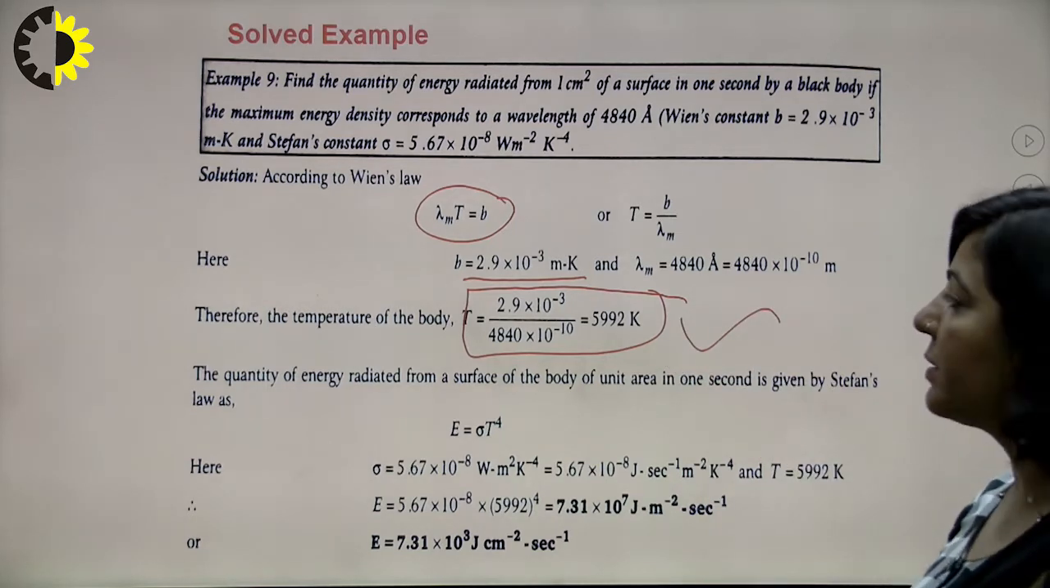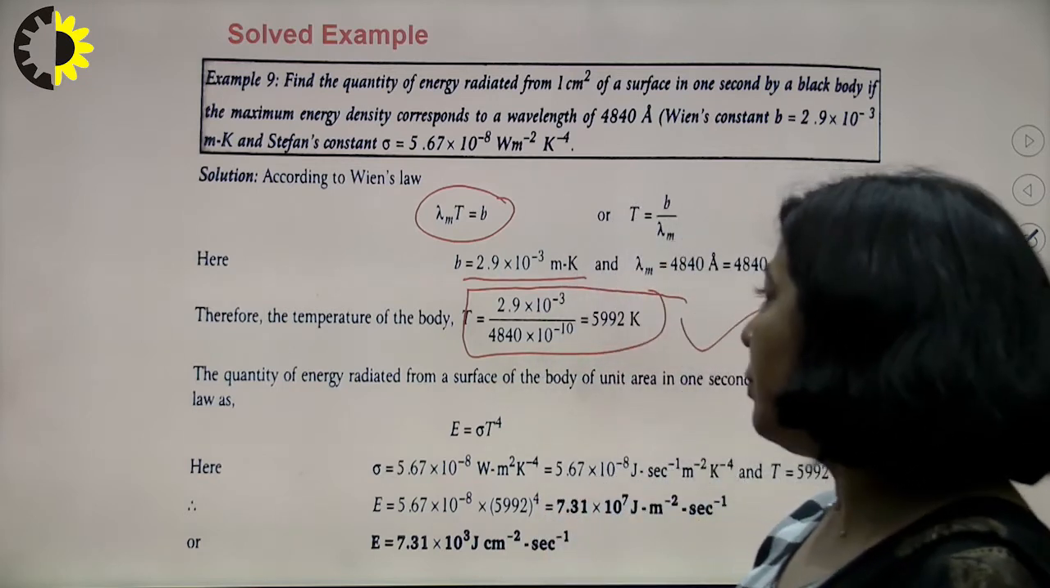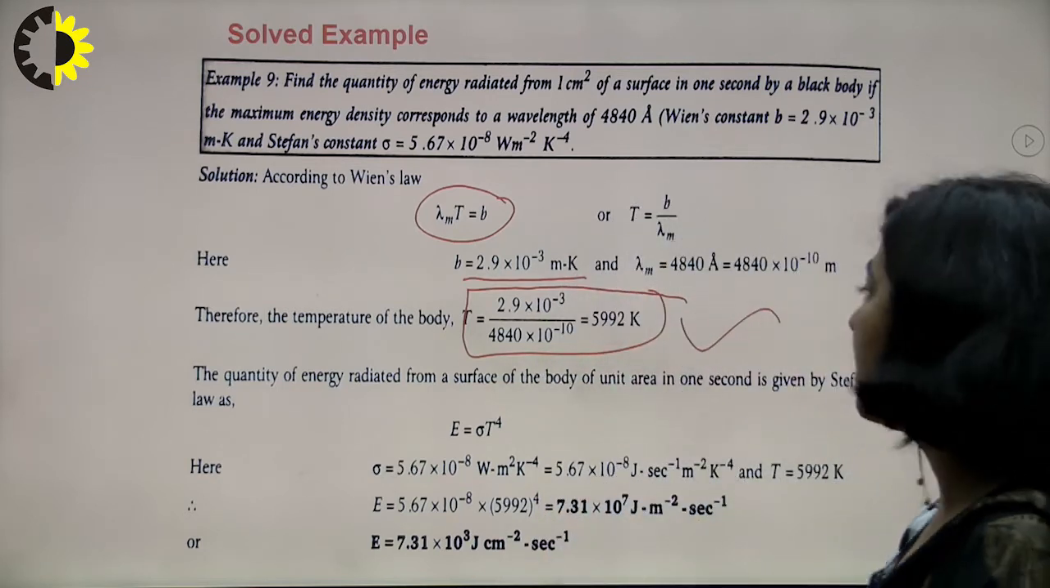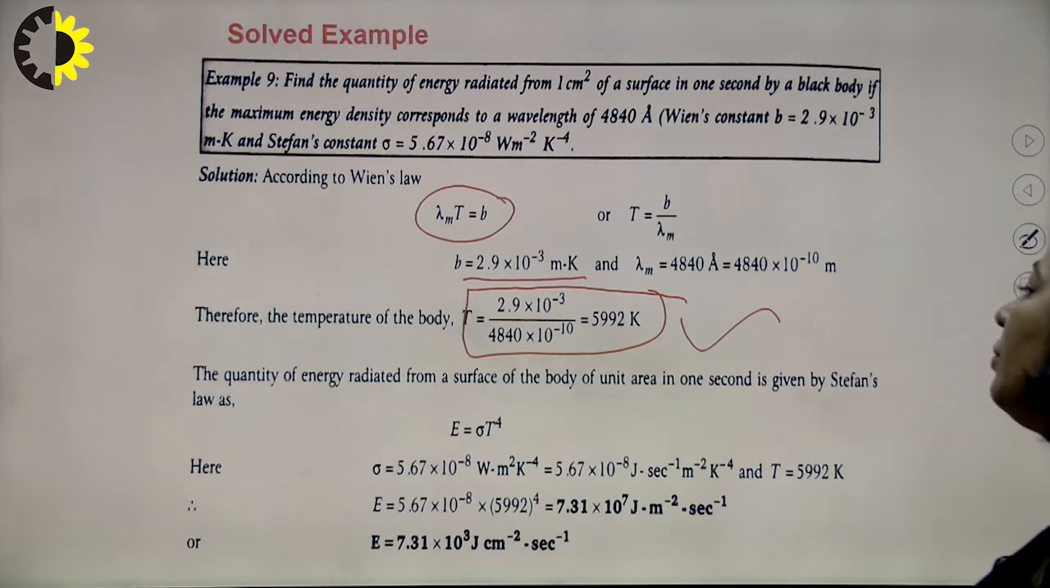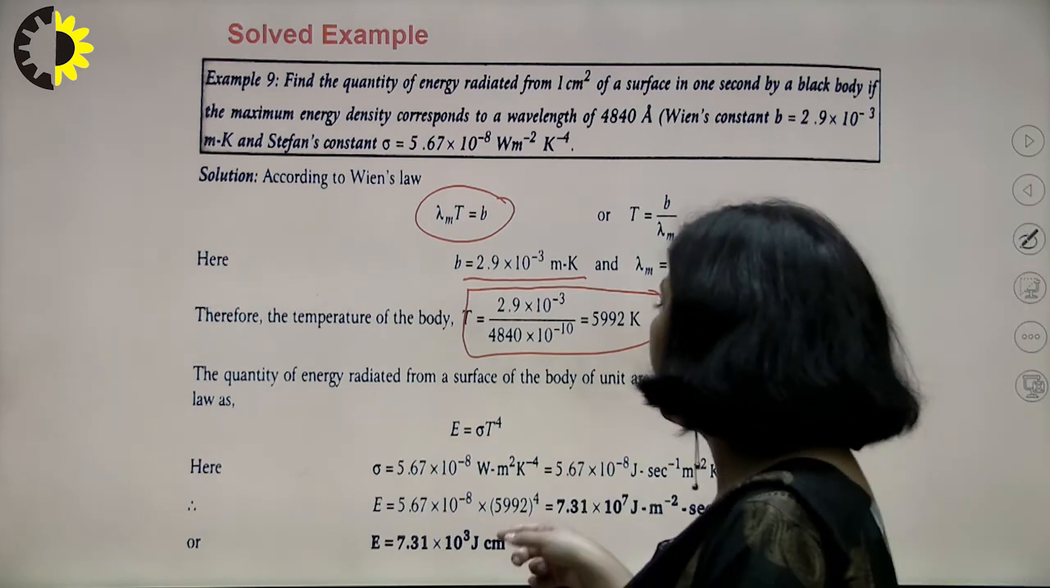So one parameter is now known, that is 5992 Kelvin, and according to Stefan's law, E is equal to sigma T raised to power 4. You know the value of sigma here, and you know the value of T. So you can find the energy. That will be equal to the value of sigma into T raised to power 4.